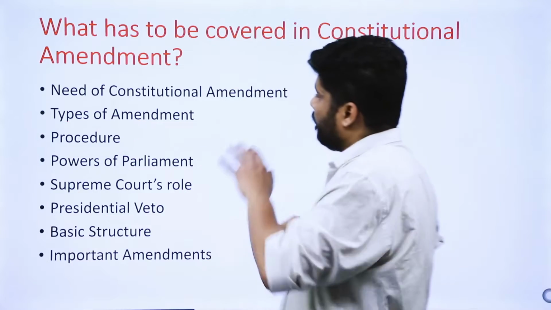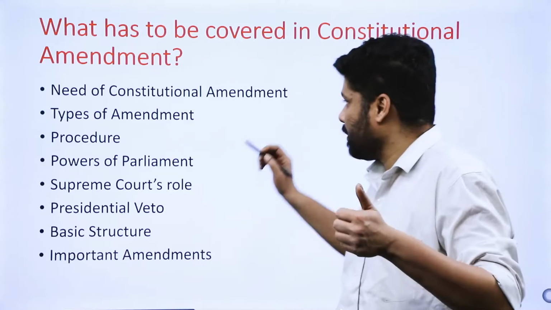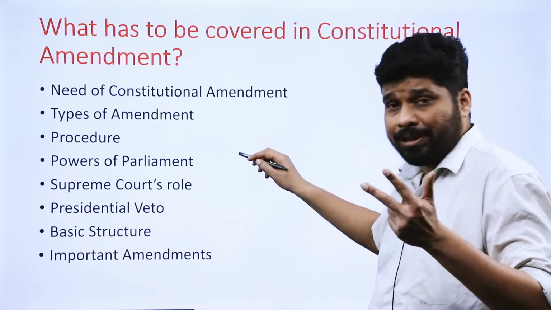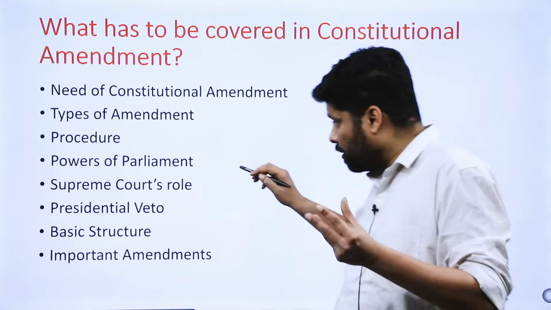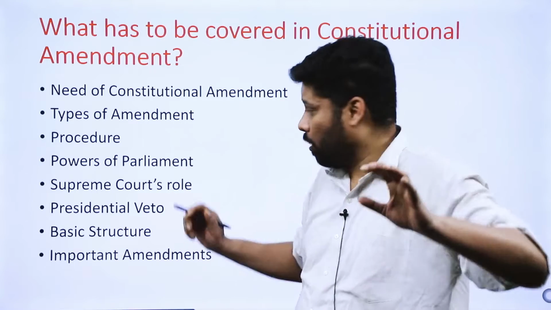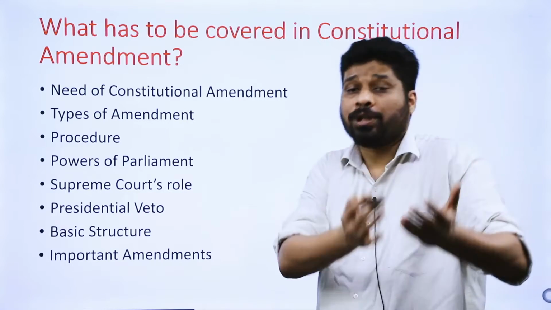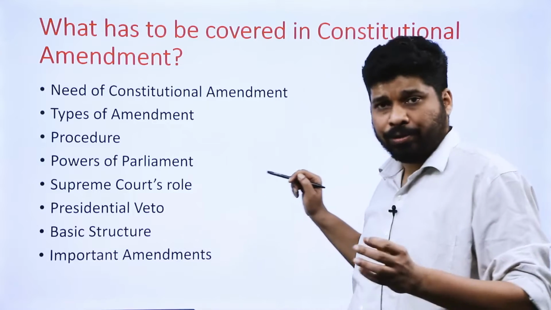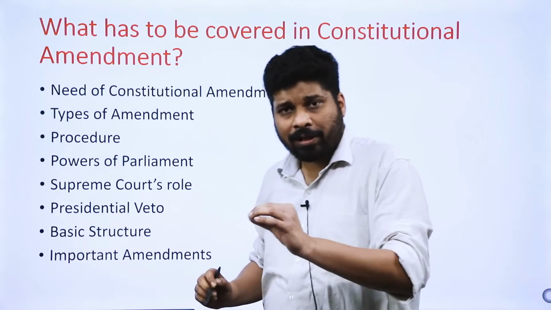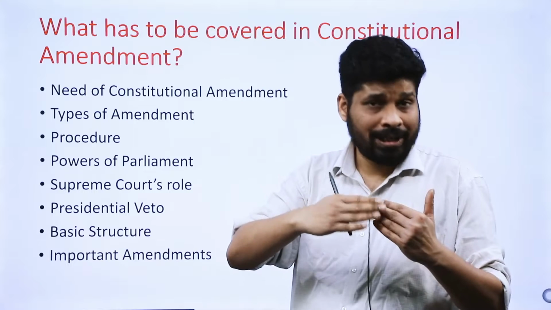So I will repeat what has to be covered in constitutional amendment. First, need of constitutional amendment. Second, types of amendments. Third, procedure required for amending the constitution. Fourth, powers of parliament, here I mean individual powers of both the houses with respect to amendment of the constitution. Supreme Court's role once the constitutional amendment has been passed. Presidential veto, if there is any on constitutional amendment. Basic structure doctrine, because it restrains the power of parliament with respect to amending the constitution.